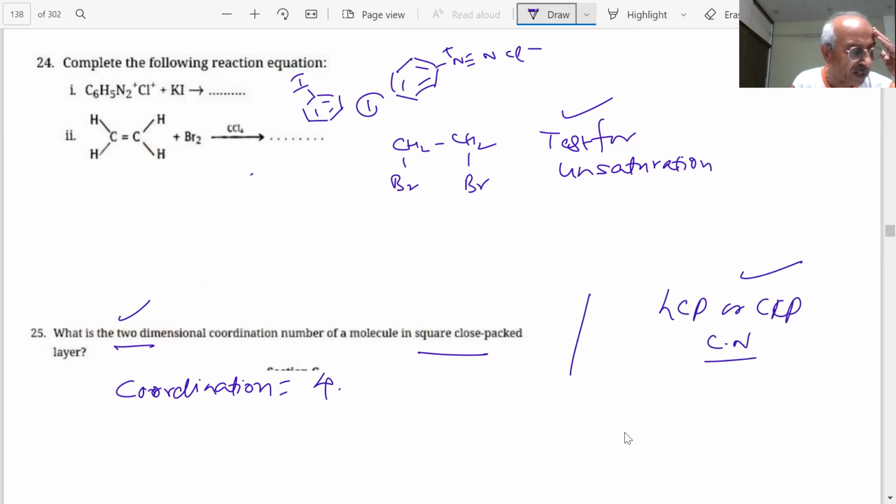What is the coordination number here, students? Coordination number has been asked. In 2 dimensions, I'm not saying 2 dimension. In HCP and CCP, the coordination number is 12. Okay, very important. Many times this has been asked, student.